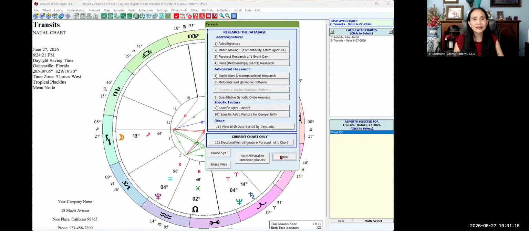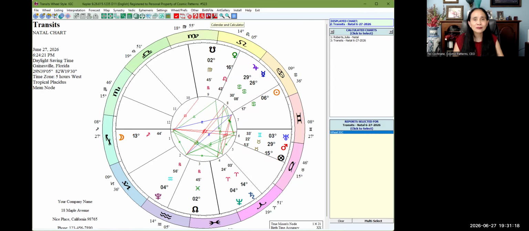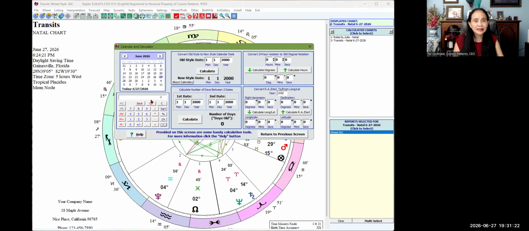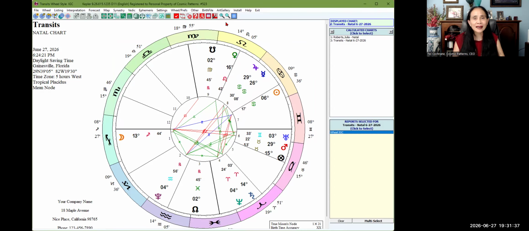So many things. Now, this also comes with a very advanced calculator, as you can see. There's the date today, or you can just use the calculator, and then you can convert the old style date to a new style date in here. So this is a very cool feature. And then it comes with this too, the Horizons Light and the Searchlight.